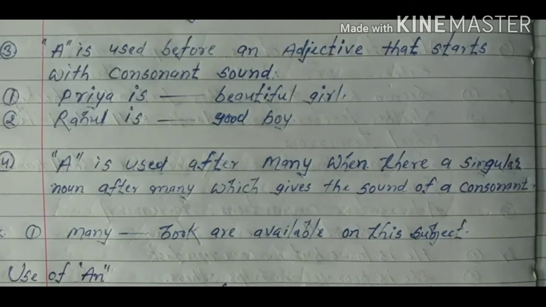For example, many blank book are available on this subject.